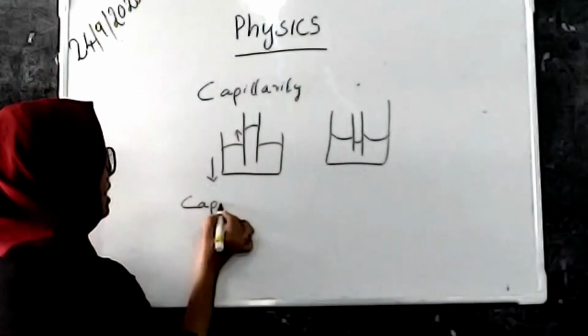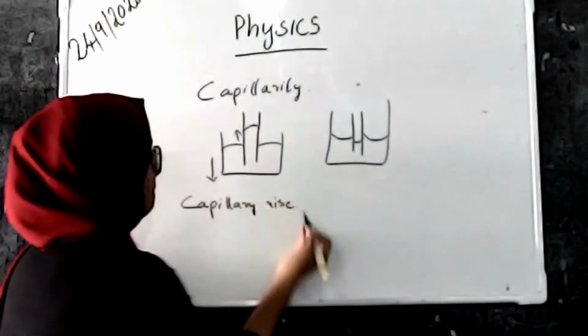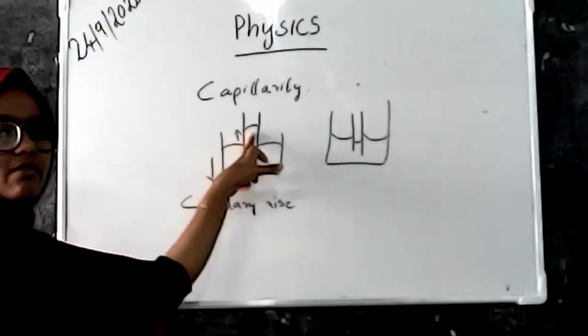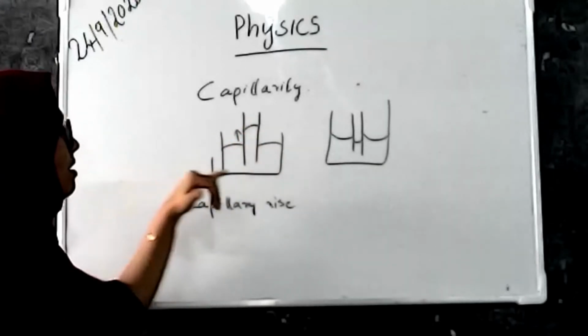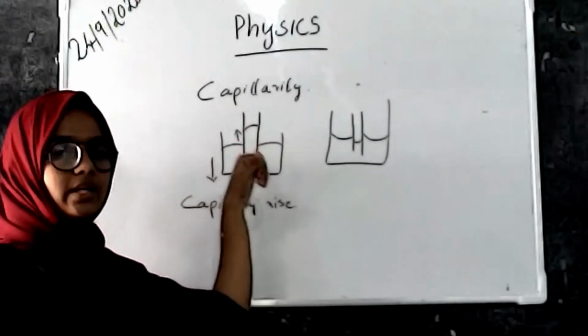What is capillary rise? The rising of water in a tube against gravitation, or against the weight of the water, is known as capillary rise. Here the capillary rise is against the gravitational force and the weight of the liquid.